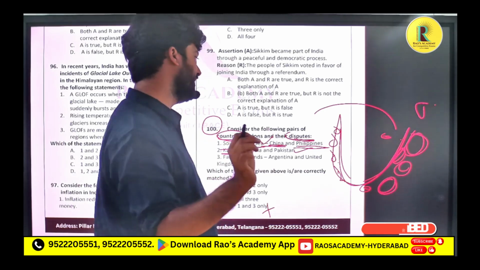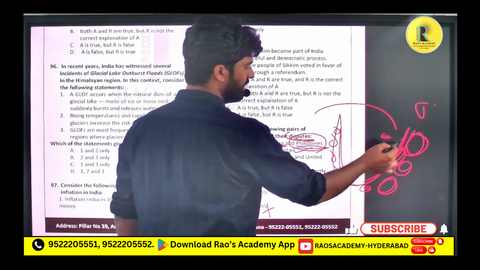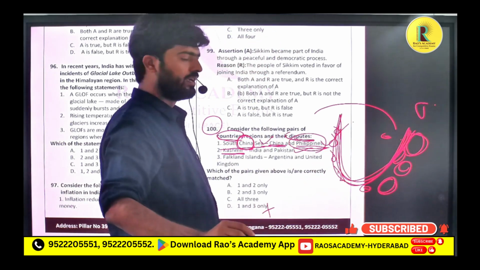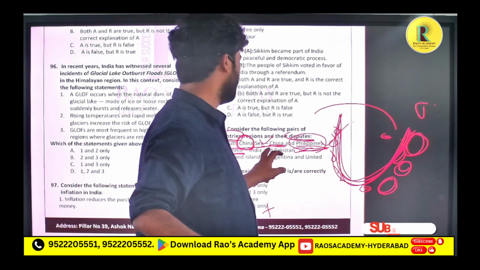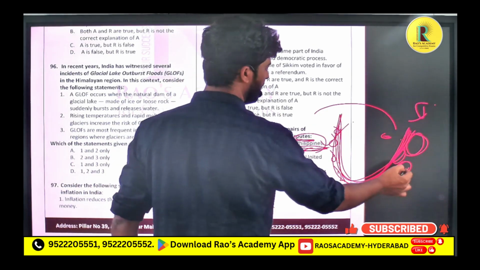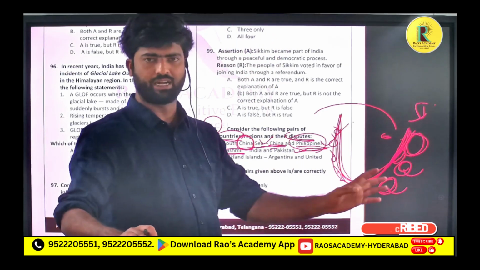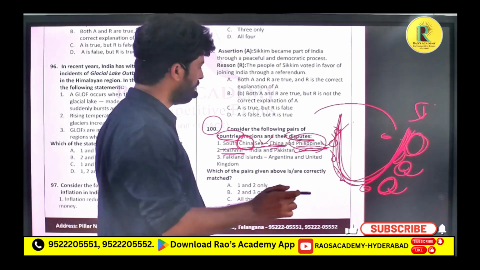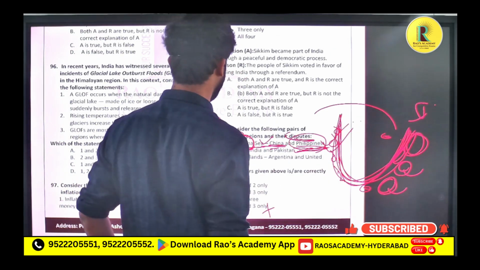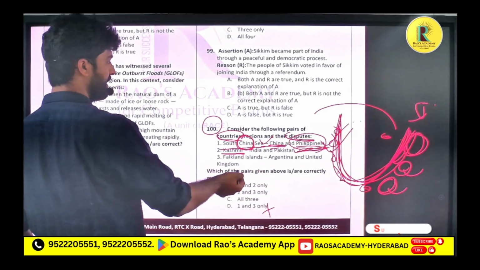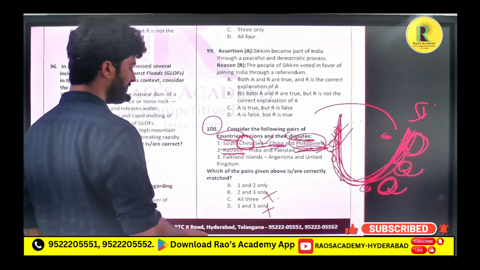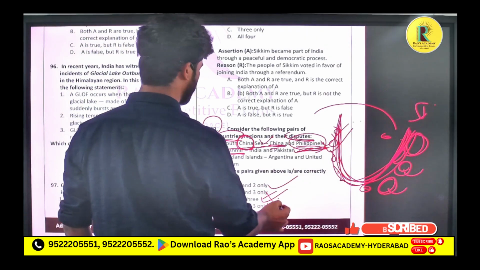If we have awareness that the Philippines is present surrounding the South China Sea, then you can answer this question. Not only with the Philippines, China is having a dispute with Japan regarding the South China Sea, and with Malaysia, Indonesia, Brunei, Vietnam, and each and every country there. So if you know that the Philippines is part of the area surrounding the South China Sea, you can answer this. So the first statement is also correct. It is a dispute between China and the Philippines. So if the first one is correct, we can eliminate option B. The remaining options are A and C.